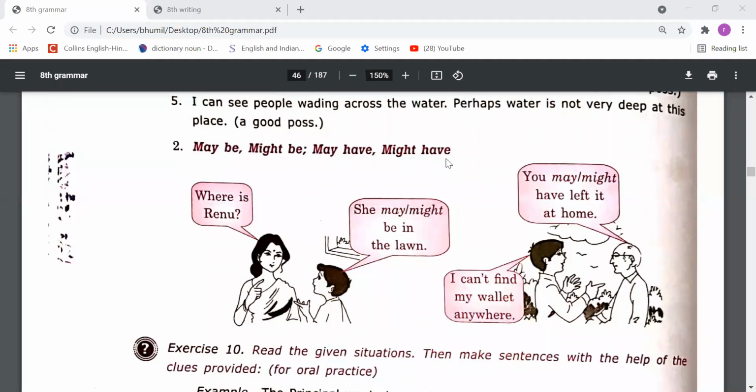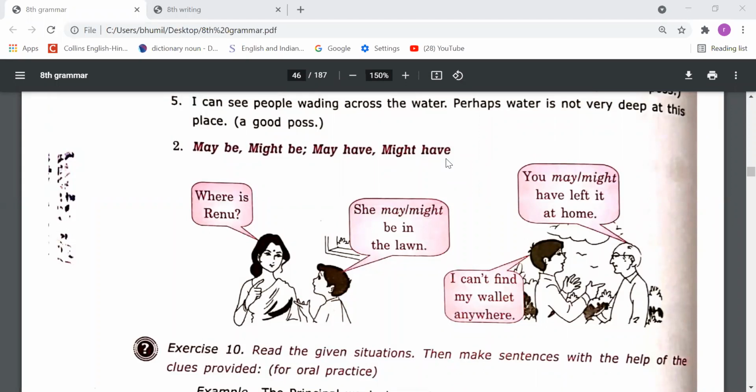And may have, might have, we need to use when something has been done, and with a guess you add that. कोई काम हो गया, उसके ऊपर तुम कुछ guess करते हो, then you need to say either may have or might have plus third form. Okay. Suppose there is a match of India versus Pakistan, and the result will come approximately at 7 p.m. Now time is 9 o'clock, right?